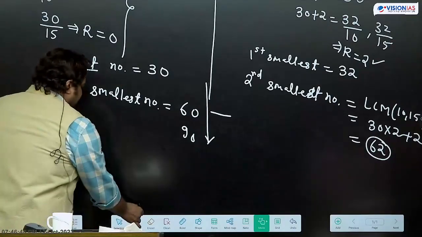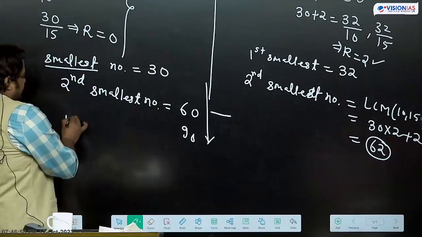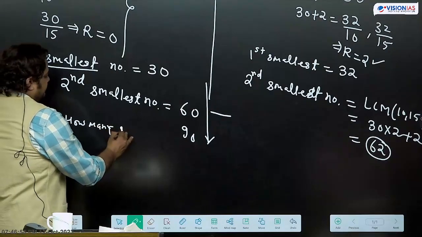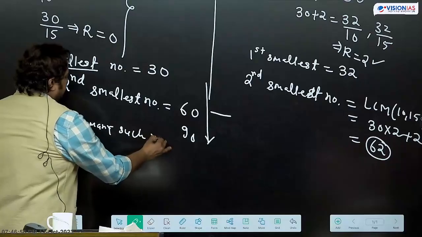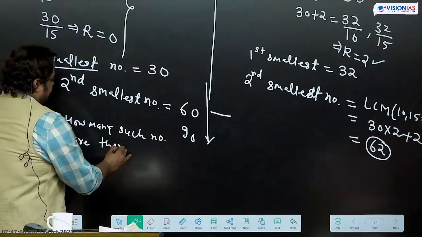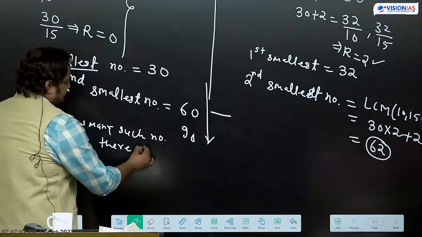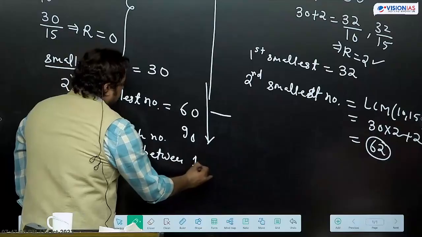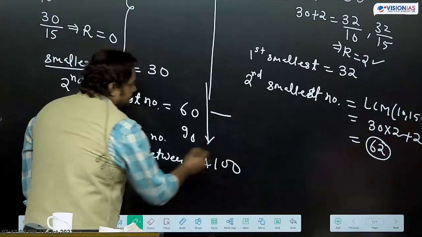So how many such numbers are there between 1 and 100?